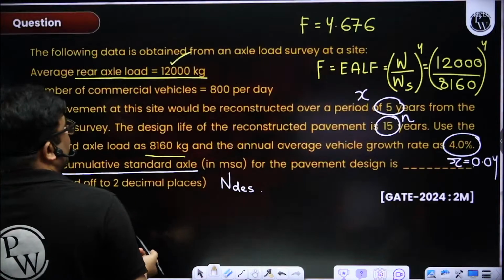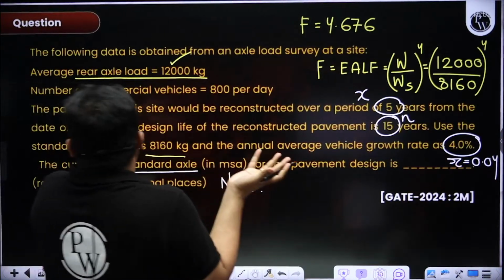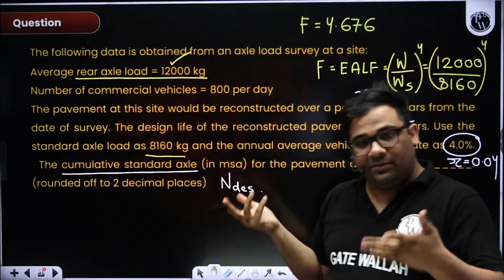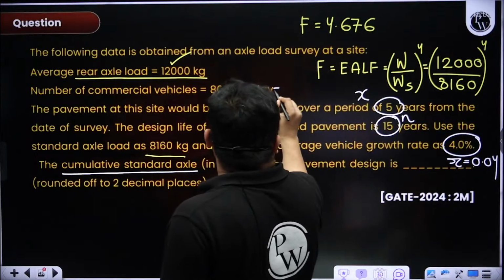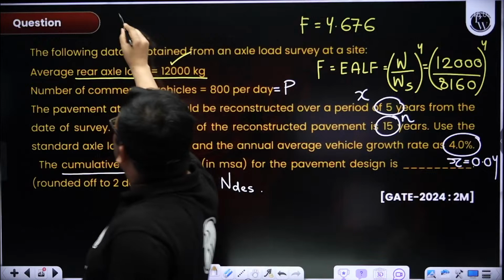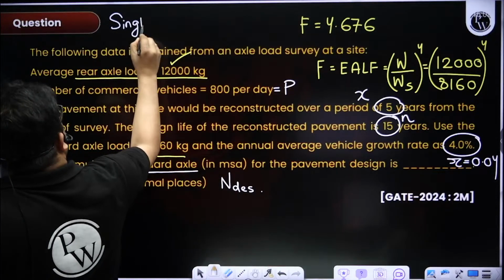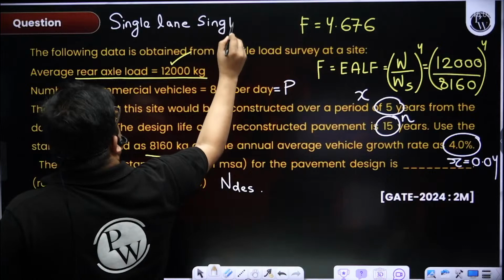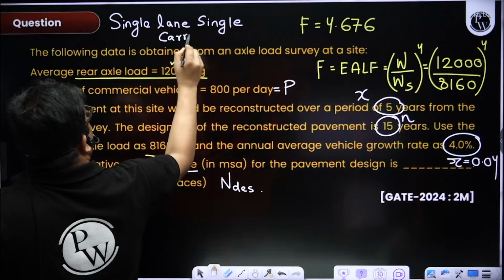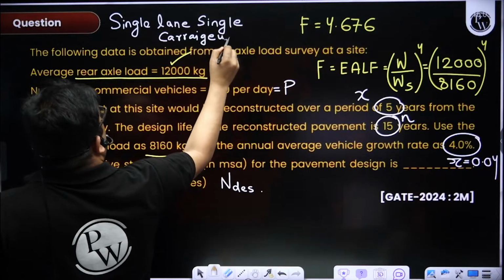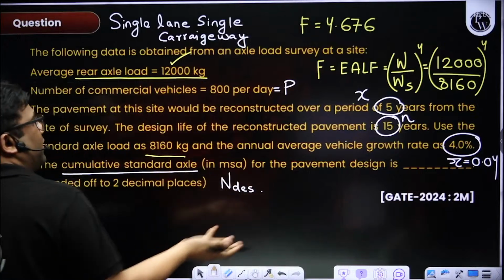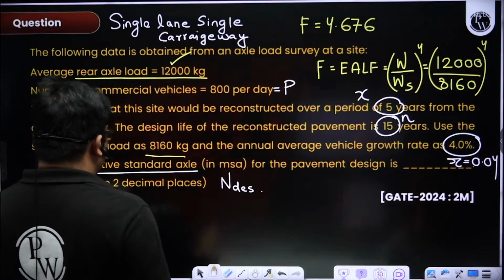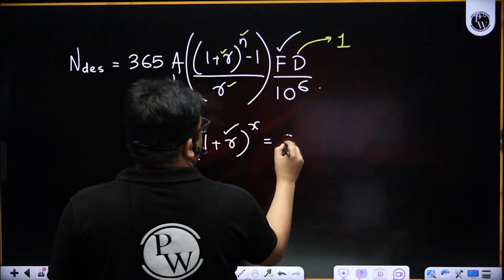Now P also we know. See, nothing is mentioned here. Number of commercial vehicles 800 is given. So that means directly I have to take P, because I have assumed if nothing is mentioned, it is single lane, single carriageway, and in single lane, single carriageway we take the total traffic as P, right? So we will take 800 commercial vehicles per day.